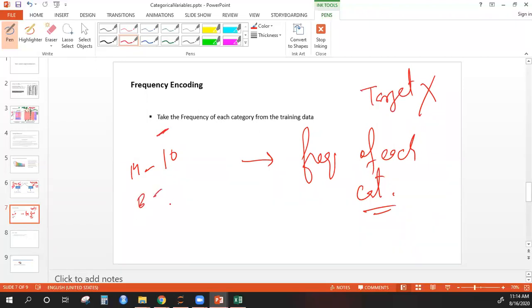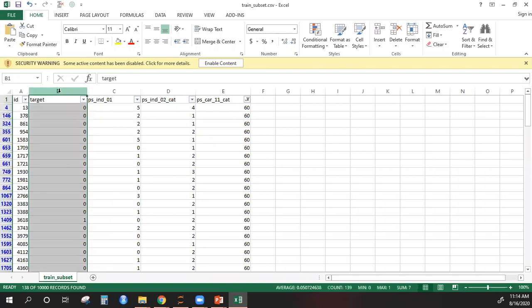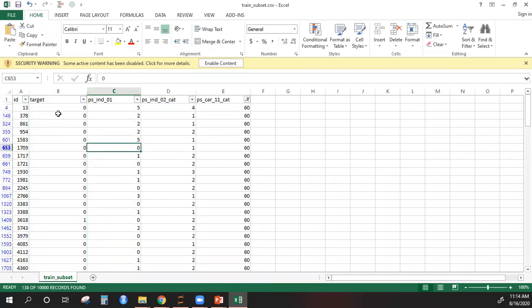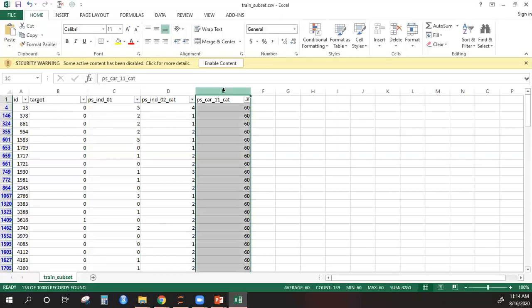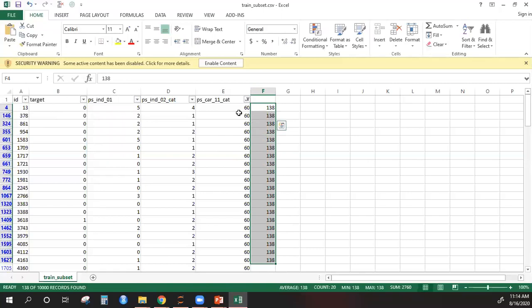Bangalore is present 15 times in my data, so I'll write 15, and similarly for the other cities. For example, for 60, how many times is it present? There's nothing to do with the target variable now. I'll just count. It is present 138 times. So wherever I have 60, I will write 138. So I'm taking the frequency.